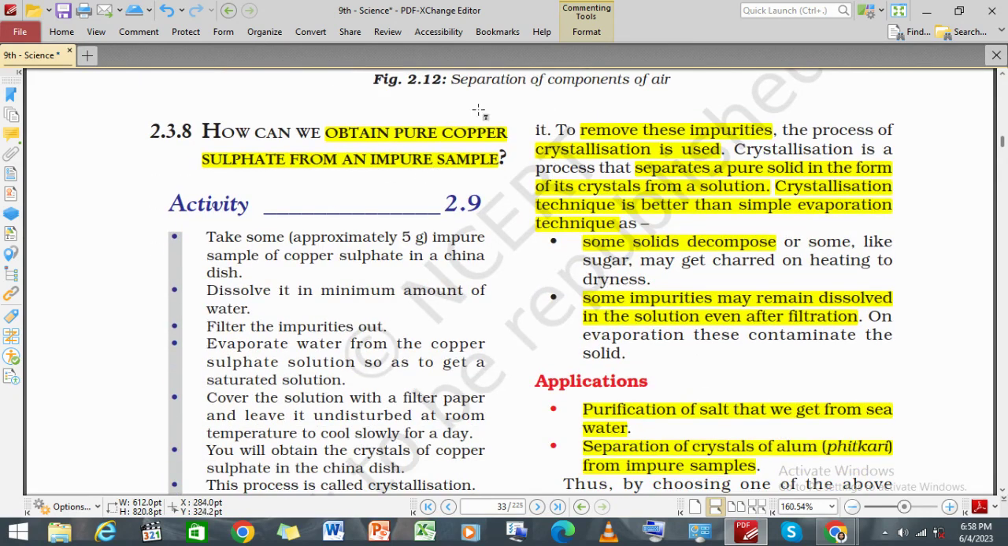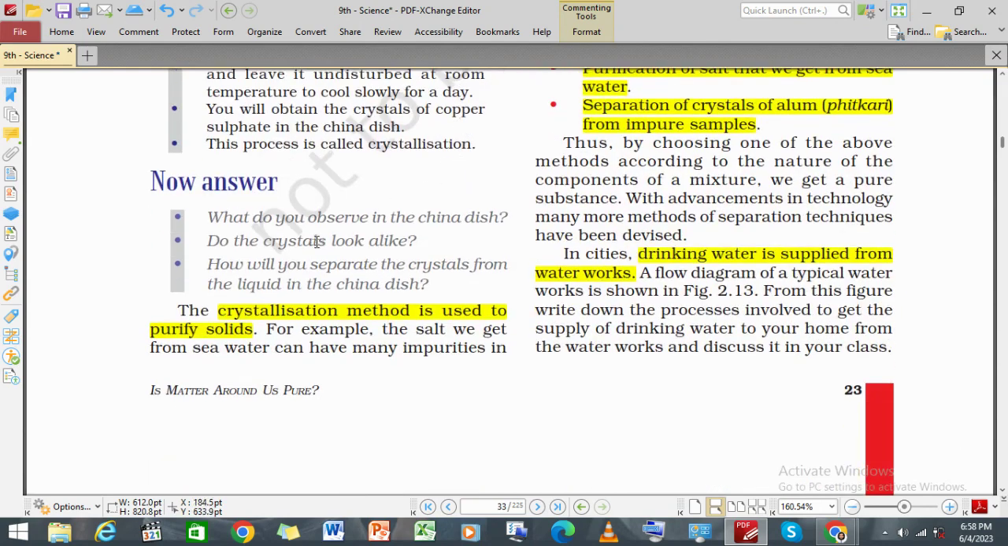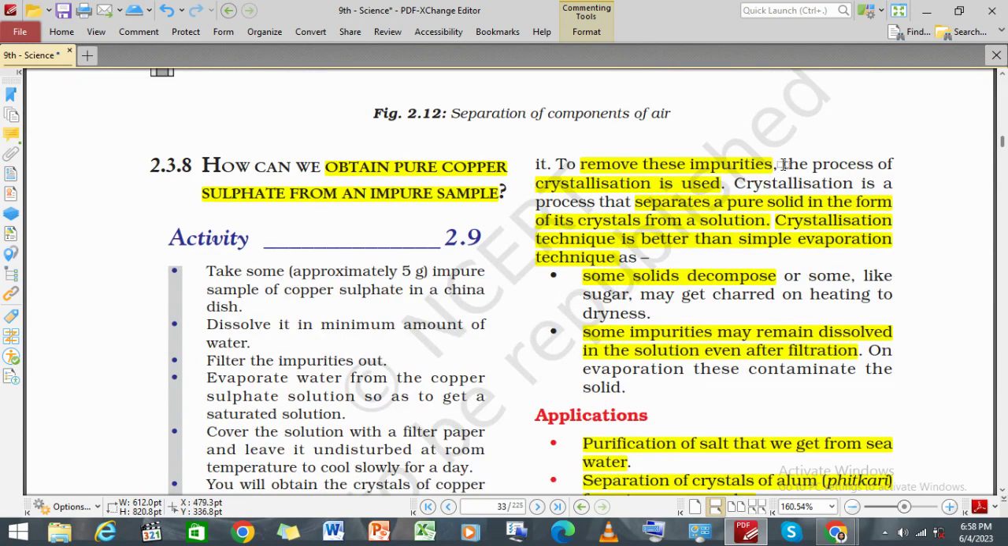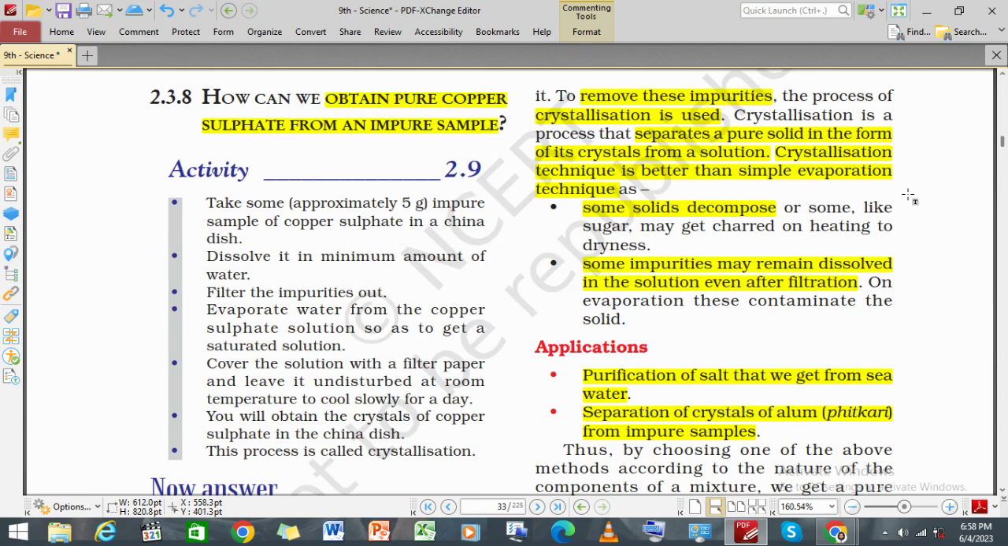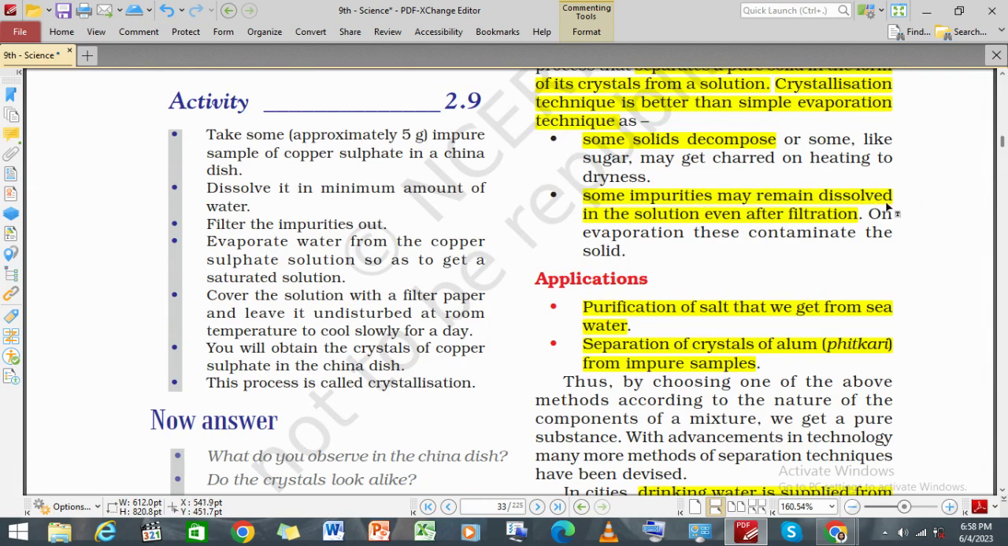So how to obtain pure copper sulfate from an impure sample? Crystallization is the method used for purifying solids. To remove the impurities, crystallization is used, to separate a pure solid in the form of crystals from a solution. The crystallization technique is better than the simple evaporation technique, because some solids decompose on heating, and some impurities may remain dissolved in the solution even after filtration. Hence, crystallization is better than evaporation.